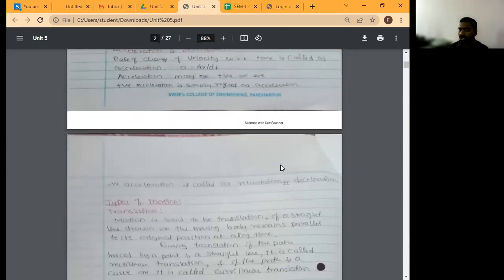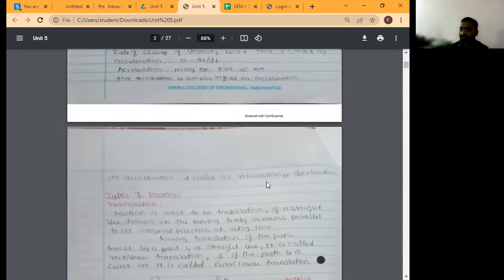Acceleration may be positive or negative. When it is positive, it is simply referred to as acceleration, and negative acceleration is called retardation or deceleration. When the object is moving towards the earth, it is gaining speed, so it is positive, under acceleration. When the object is moving away from the earth, it is deceleration, or retardation.